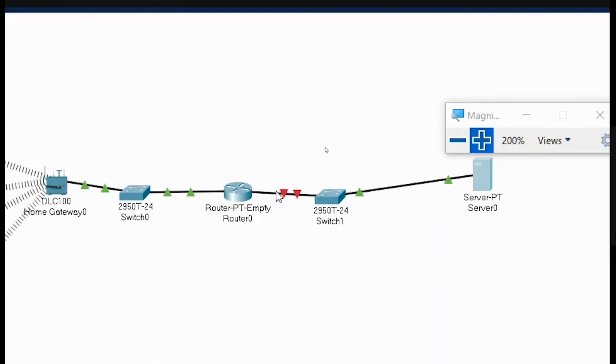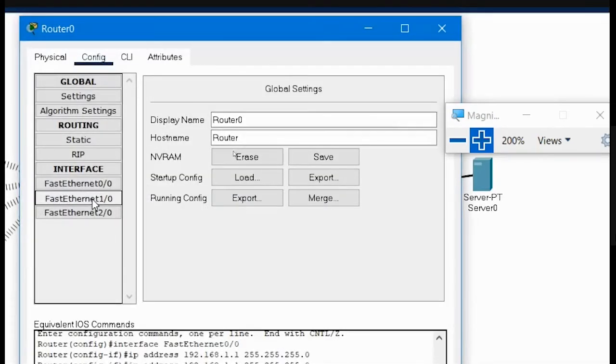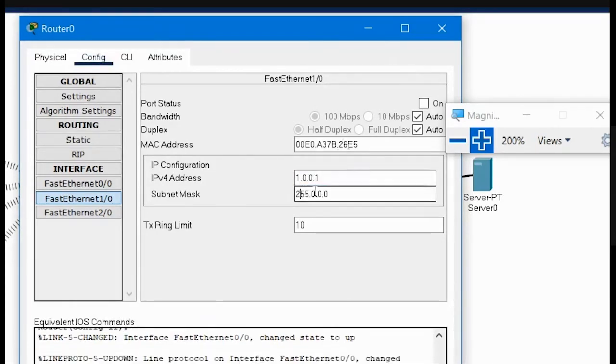The next thing that you have to do is you have to again configure this router, the other Ethernet port of this router. So let me do that. I will go to fast Ethernet 1/0. Here I will be providing the IP address, that is 1.0.0.1, and the subnet mask is default, and port status is on.